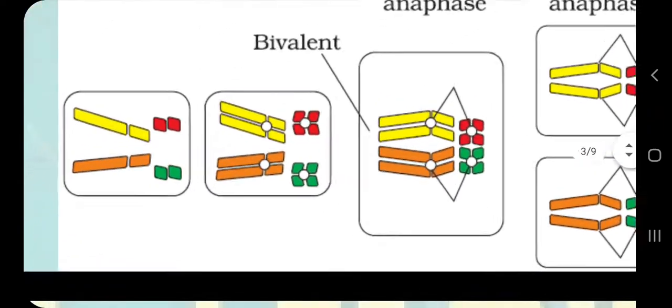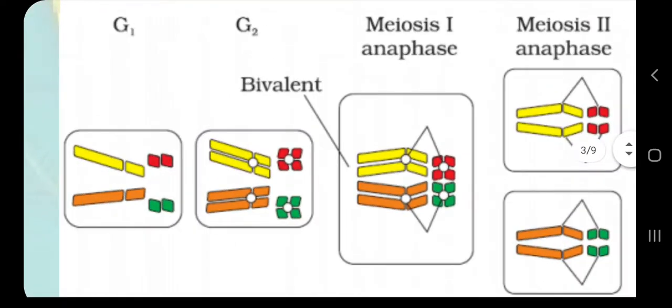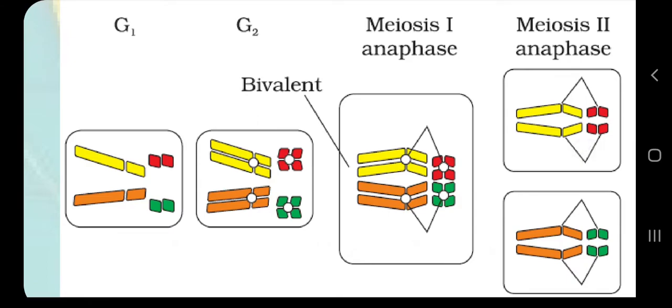So here we are taking one example of a cell which has only 4 chromosomes. It means 2 sets of chromosomes. These chromosomes are colored orange, yellow, green and red, and here we can see that green and yellow chromosomes are homologous chromosomes in this case, and green and red chromosomes are also homologous chromosomes. It means one of them is the maternal chromosome and the other one is the paternal chromosome.